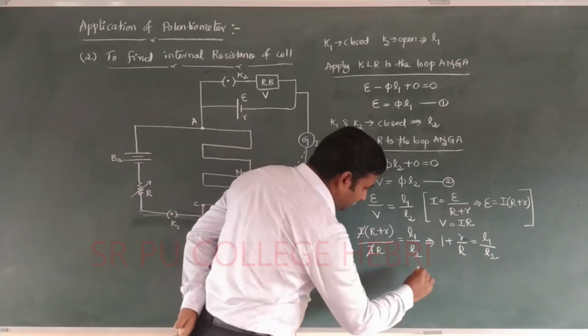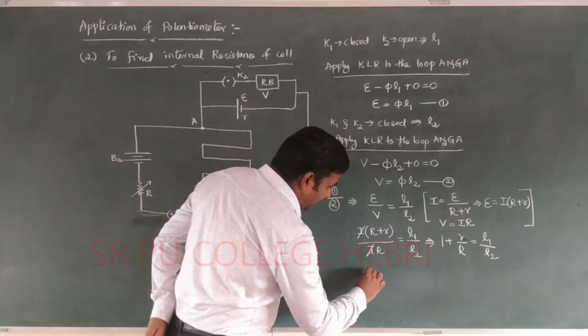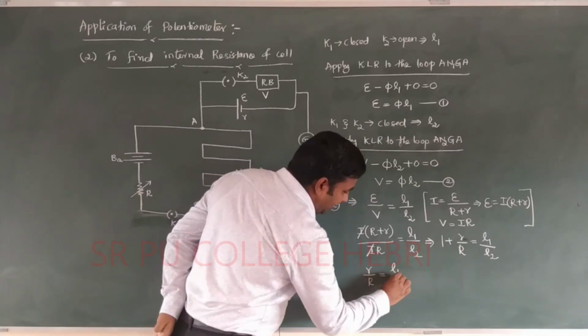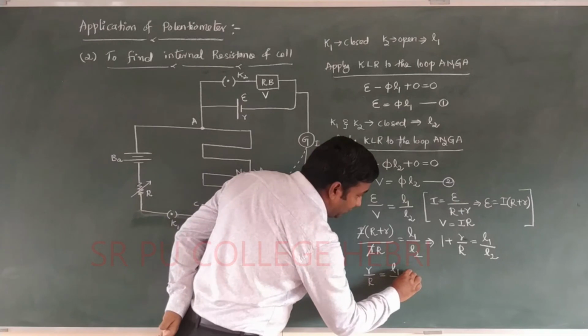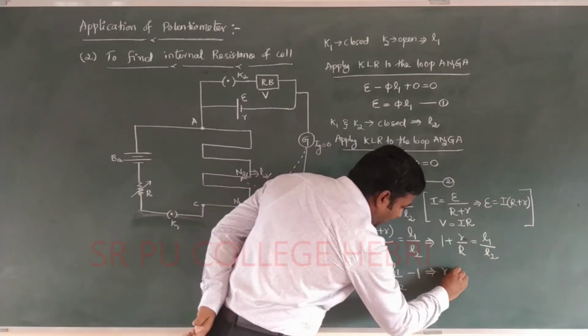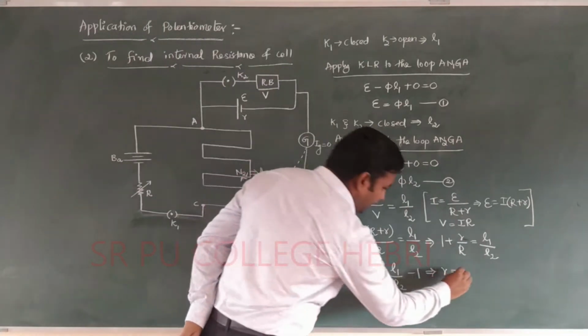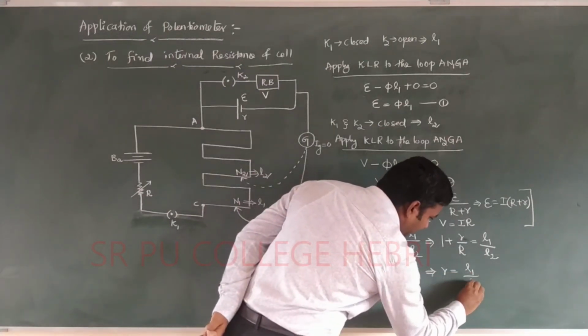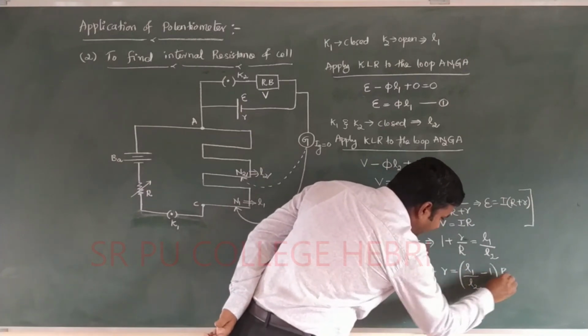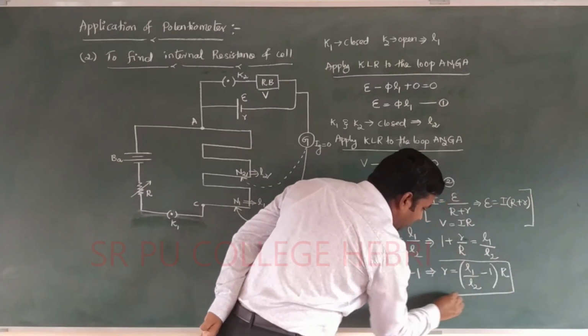Simplify further, here it becomes r divided by capital R is equal to L1 divided by L2 minus 1. That implies small r, the internal resistance, is (L1 divided by L2 minus 1) into capital R, which is the formula for